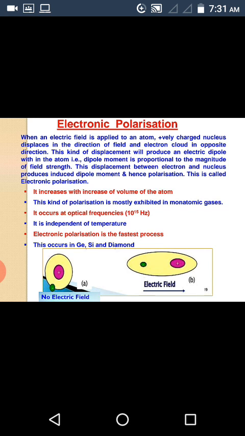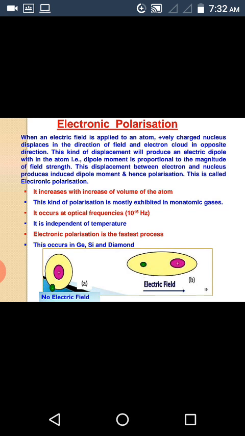This kind of displacement will produce an electric dipole within the atom. That is, dipole moment is proportional to the magnitude of field strength. This displacement between electron and nucleus produces induced dipole moment, hence polarization. This is called electronic polarization. Once again I am saying, what is electronic polarization means? Electronic polarization is the result of displacement of positive charge of the nucleus and negative charge of the electron cloud in an atom in the presence of external electric field.